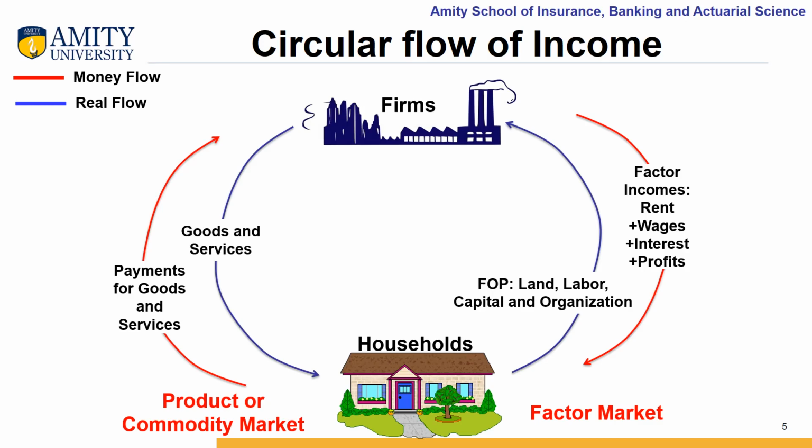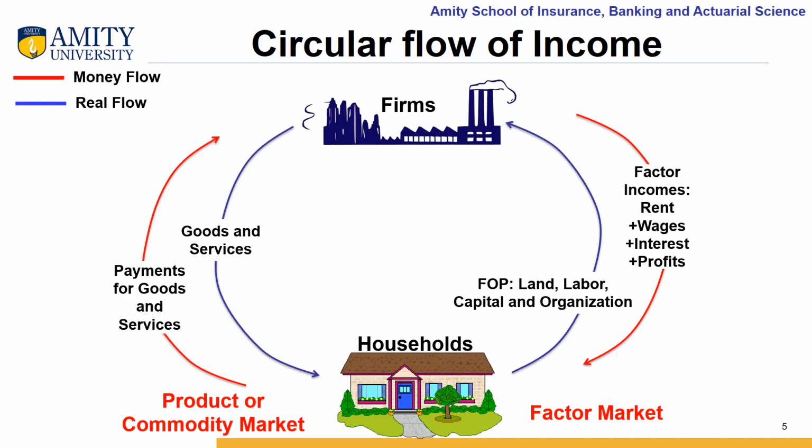But if you see the blue circle, first, these households are providing factors of production, land, labor, capital and organization to the business firms. And what these business firms are doing, they are selling goods and services to these households. So again and again this circle will keep on going, and this movement in the blue circle is known as real flow, where real goods and services are transferred from one sector to another.